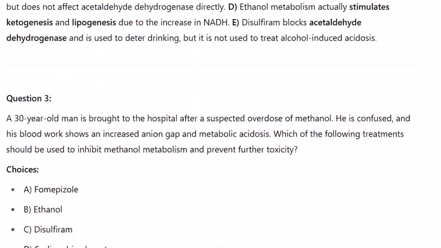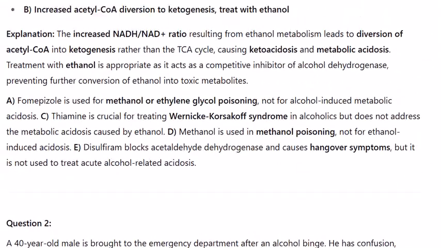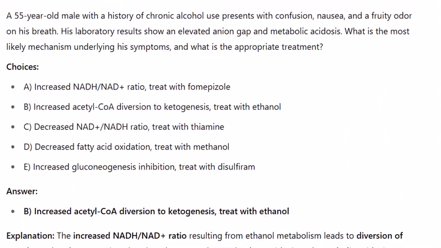Question 1. A 55-year-old male with a history of chronic alcohol use presents with confusion, nausea, and a fruity odor on his breath. His laboratory results show an elevated anion gap and metabolic acidosis. What is the most likely mechanism underlying his symptoms, and what is the appropriate treatment?